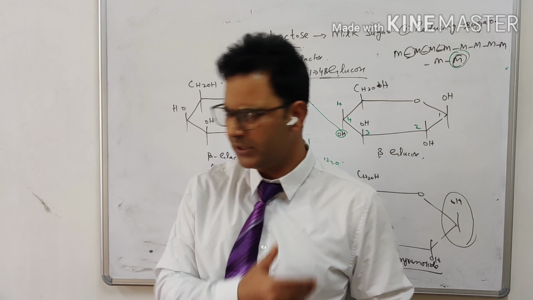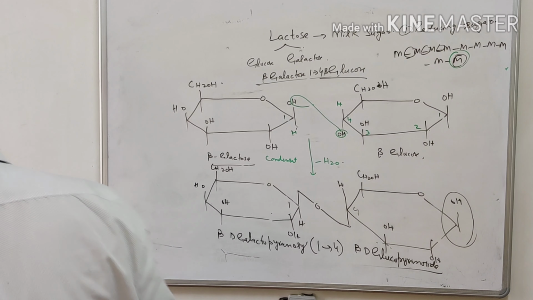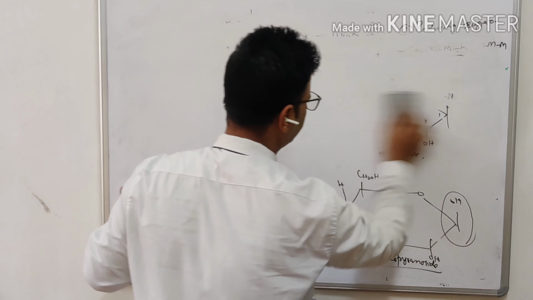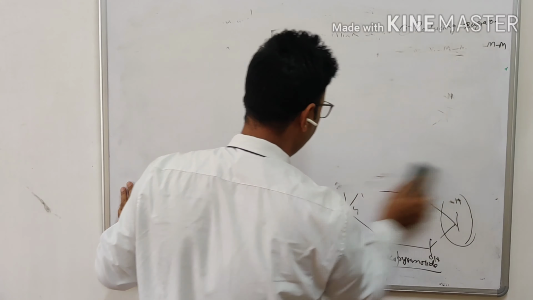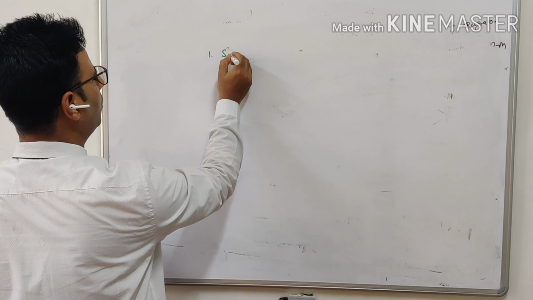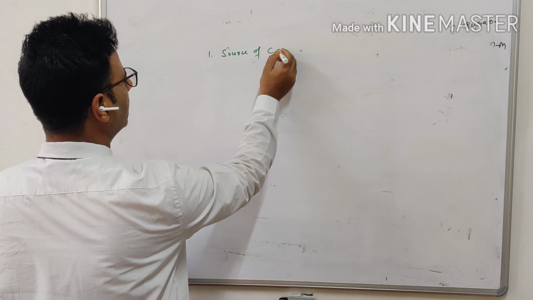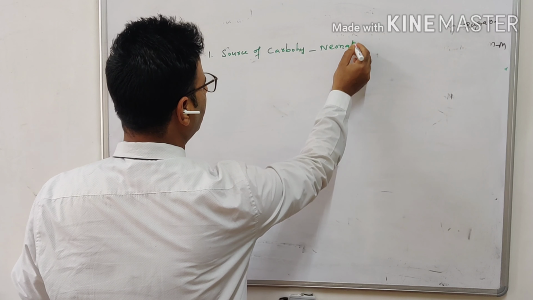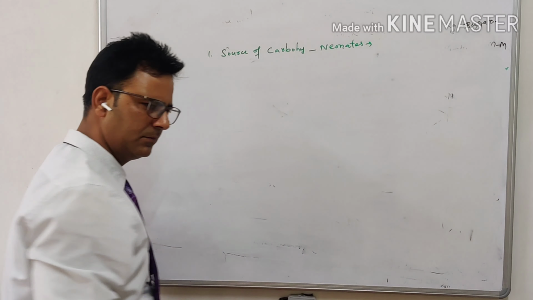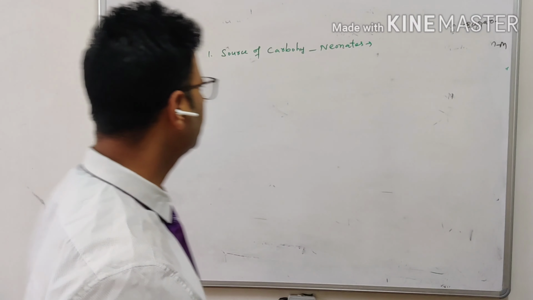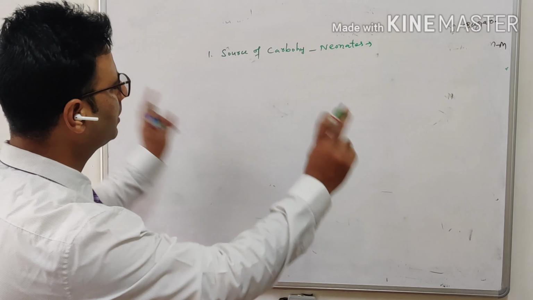Then, what is the significance of this lactose? It is the sole source of carbohydrate in neonates. Lactose is present in milk and we consider this a milk sugar. So it is a lone source of carbohydrate in neonates. What do neonates take? They take milk. It contains protein, calcium, phosphorus, and so many things, and carbohydrate also. And the carbohydrate present in milk is lactose. So it is the sole source of carbohydrate in neonates.